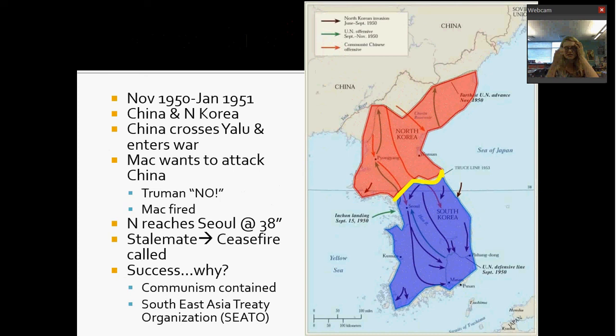So this is a really interesting little war because it's not very long, but it really represents what the Cold War is all about. This containment of communism, this desire to support nations for really no other reason than they're not communist, right? So that's kind of where we end up here.